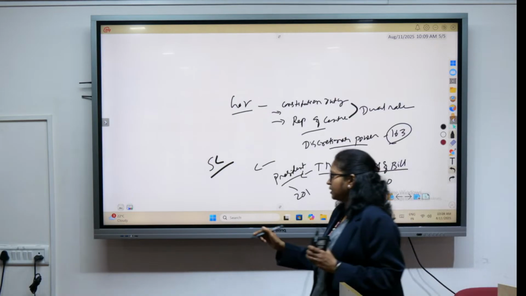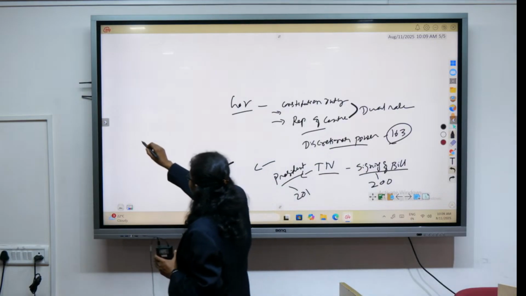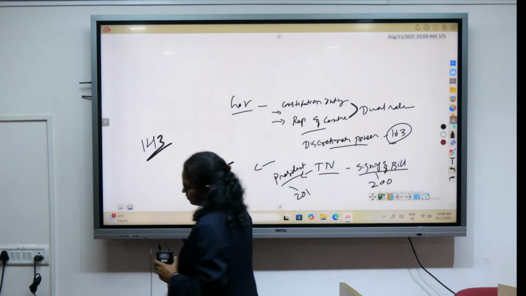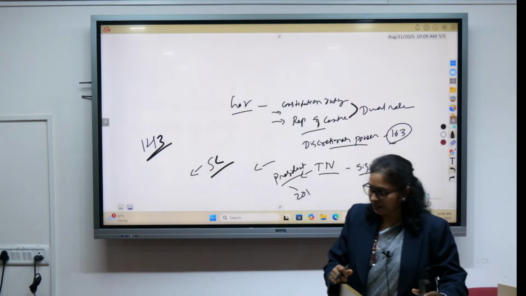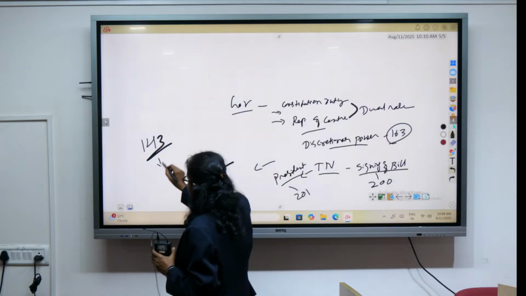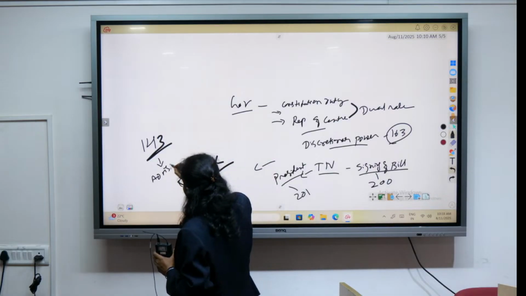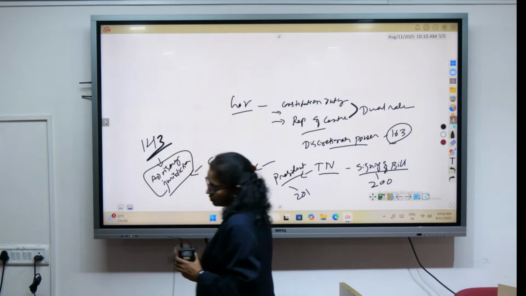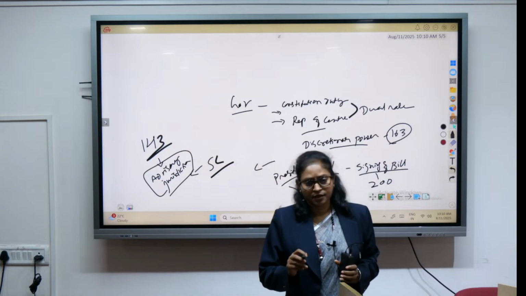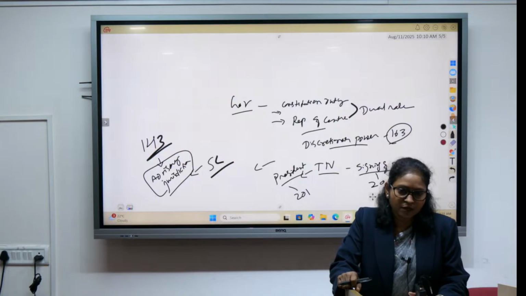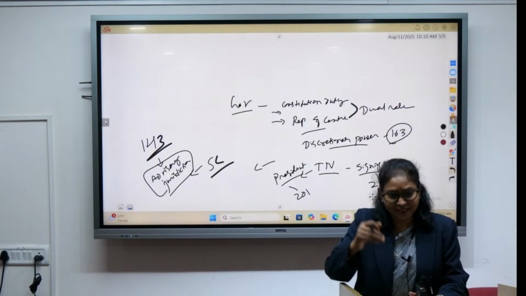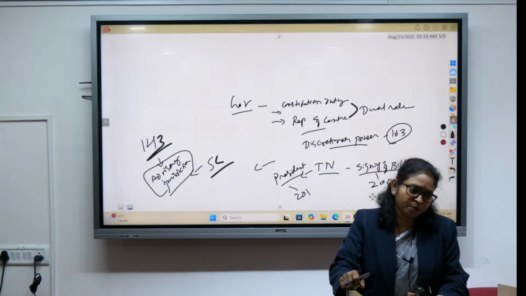Now in this context, another topic is related to Article 143 of the Indian Constitution. What is that? That is the advisory jurisdiction. That relates with the advisory jurisdiction of the Supreme Court, where the president can refer any case to the Supreme Court or seek legal advice from the Supreme Court.